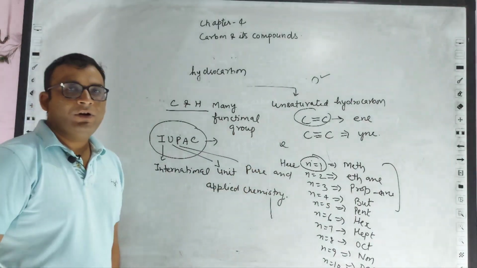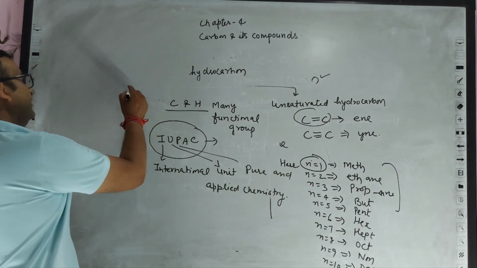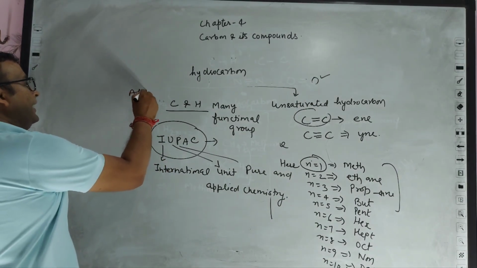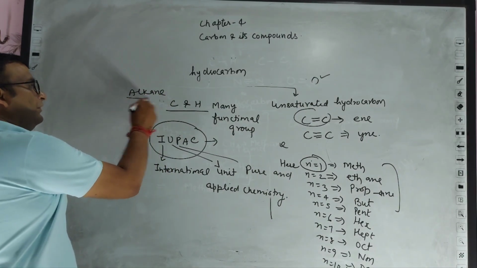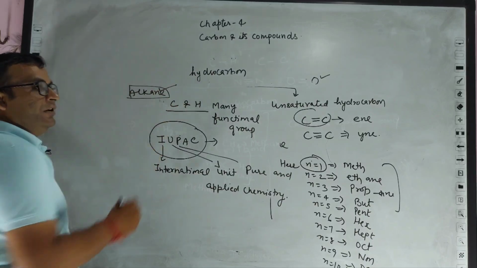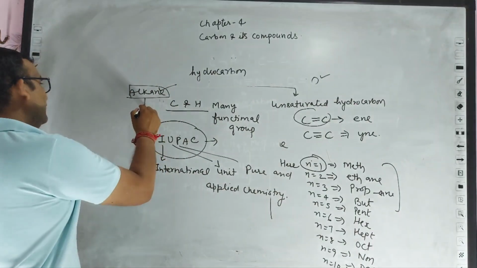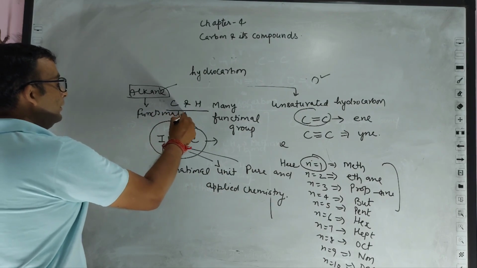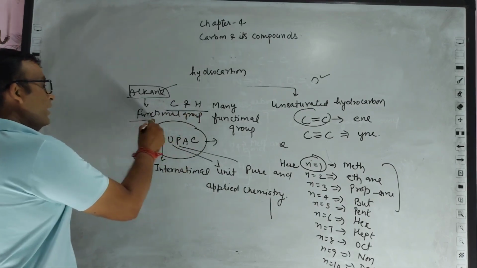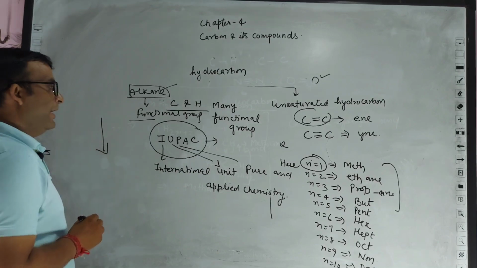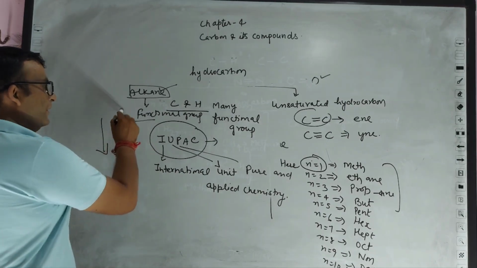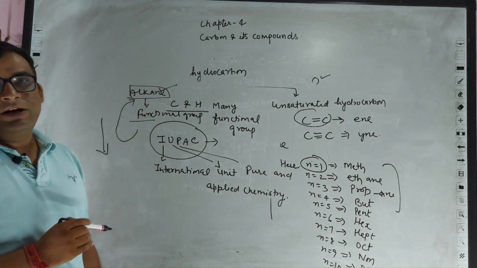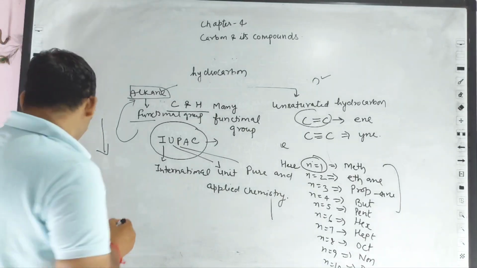In today's video we will only focus on alkanes, meaning such hydrocarbons which have only single bonds, with functional groups. And we are also discussing the functional group, and whenever we add a functional group to the alkanes, what would be the name of these alkanes?